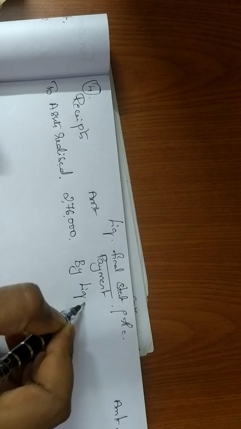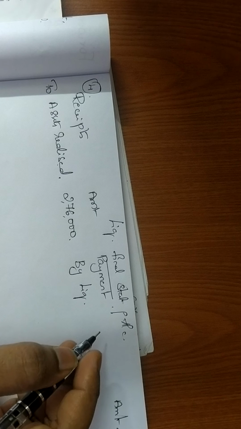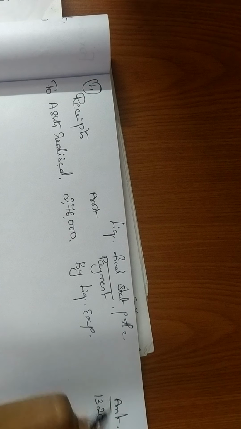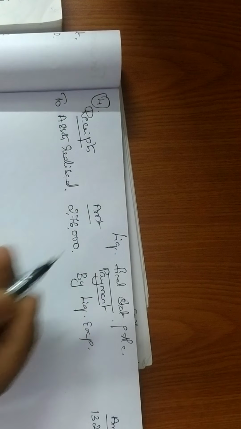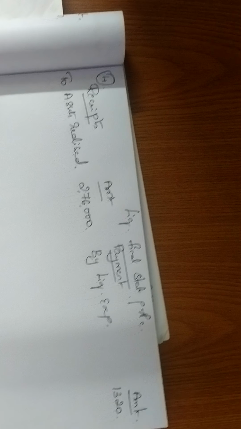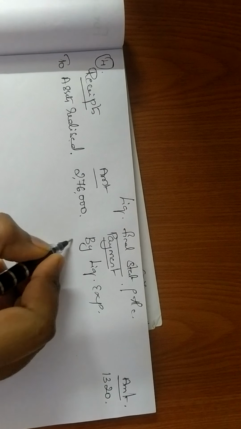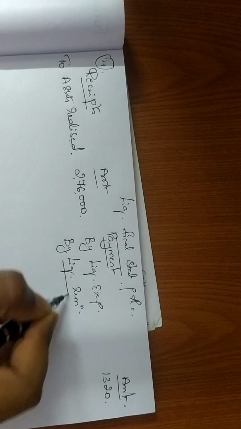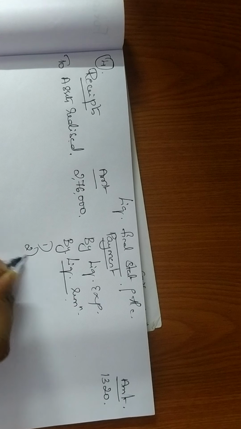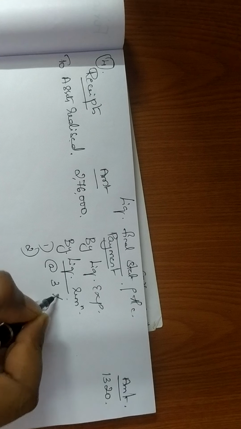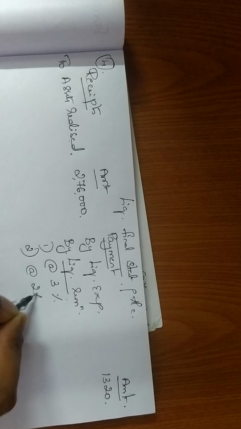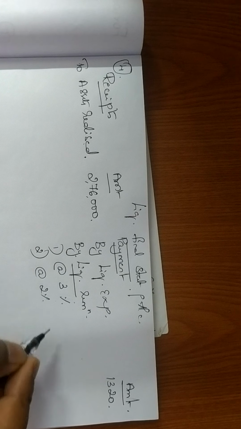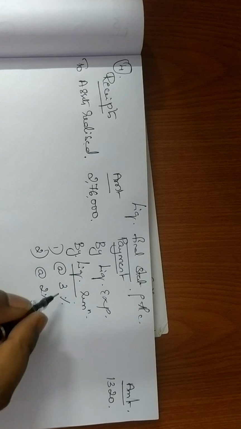We always start with your liquidation expense. They are telling you liquidation expenses 1320. So I have written liquidation expense as 1320, and then I am supposed to write liquidator's remuneration. Now be careful when you are doing your remuneration. Again, we have 2 percentages given: one at 3% and the other at 2%. I'll tell you how you have to do this, so please be careful and attentive here. So one is what?